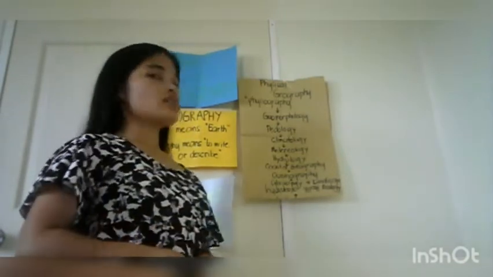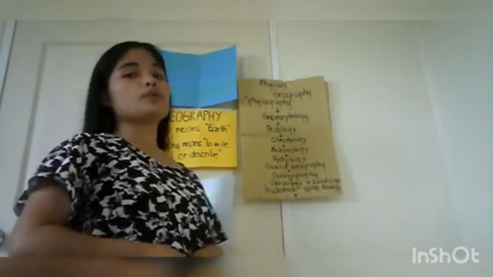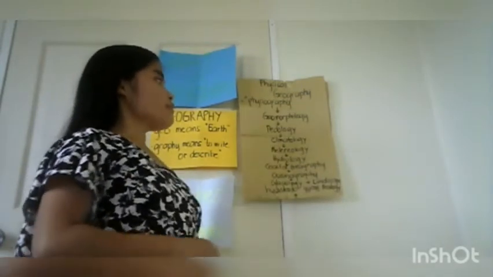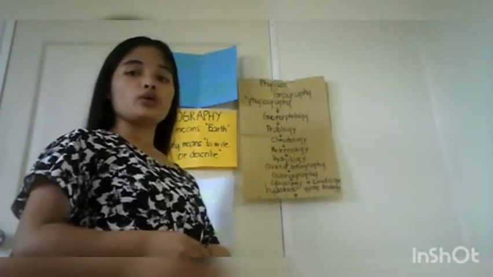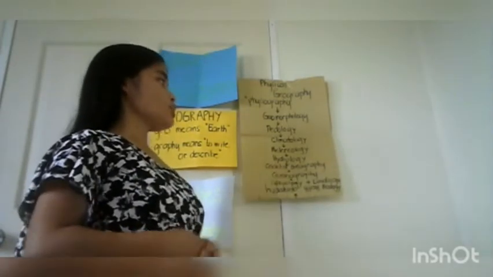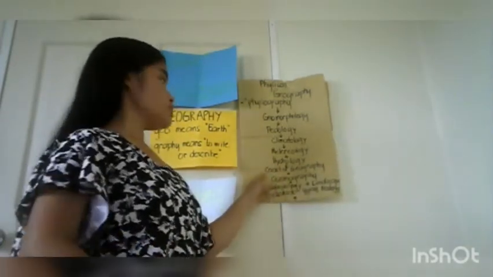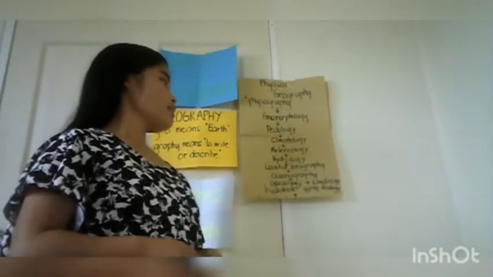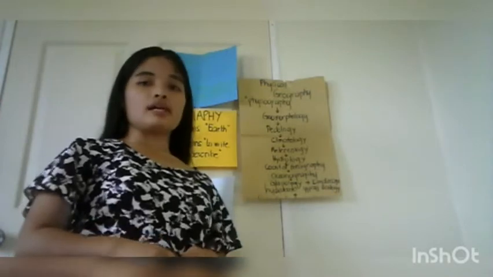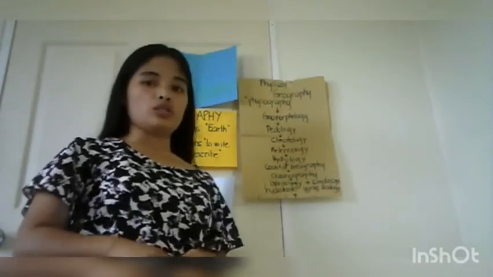So, these are geomorphology, pedology, climatology, meteorology, hydrology, coastal geography, oceanography, glaciology and landscape ecology.